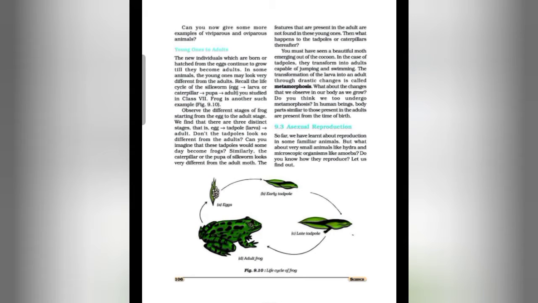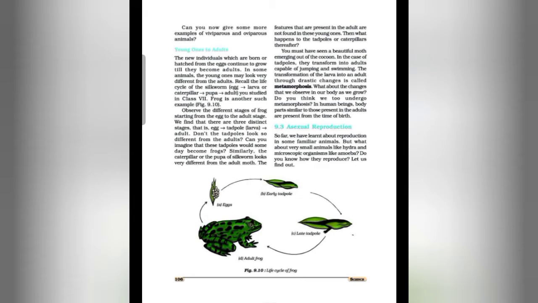The embryo takes about 3 weeks to develop into a chick. The hen sits on the egg to provide sufficient warmth. This is called incubation, as we have discussed. The development of the chick takes place inside the egg shell during this period. When the chick is completely developed, it bursts open the egg shell. This is called hatching. Similarly, young ones of insects, reptiles and other birds hatch from eggs.